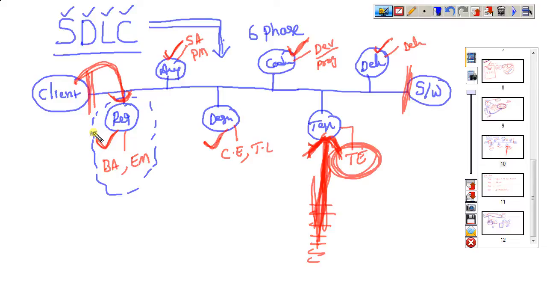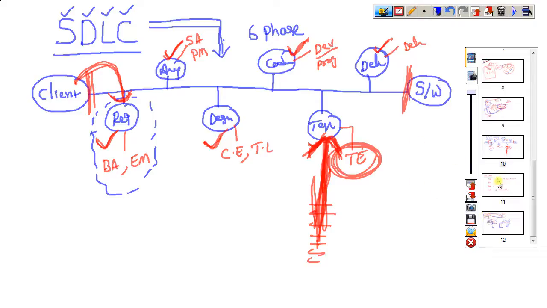Understood? This is the first step they can follow. But here the test team is not involved. Business analyst and engagement manager will be involved. So this is the software development life cycle, and the first phase we are discussing here is the requirement phase only. It's very clear?